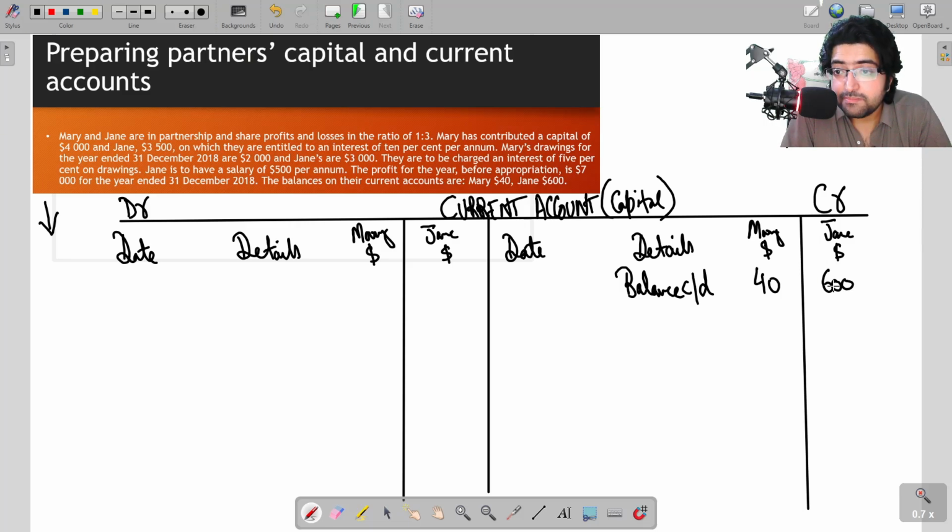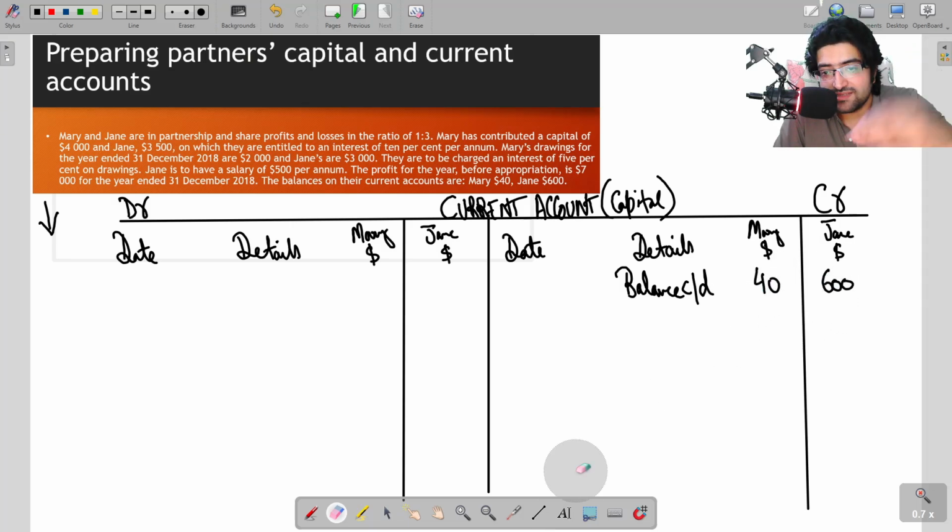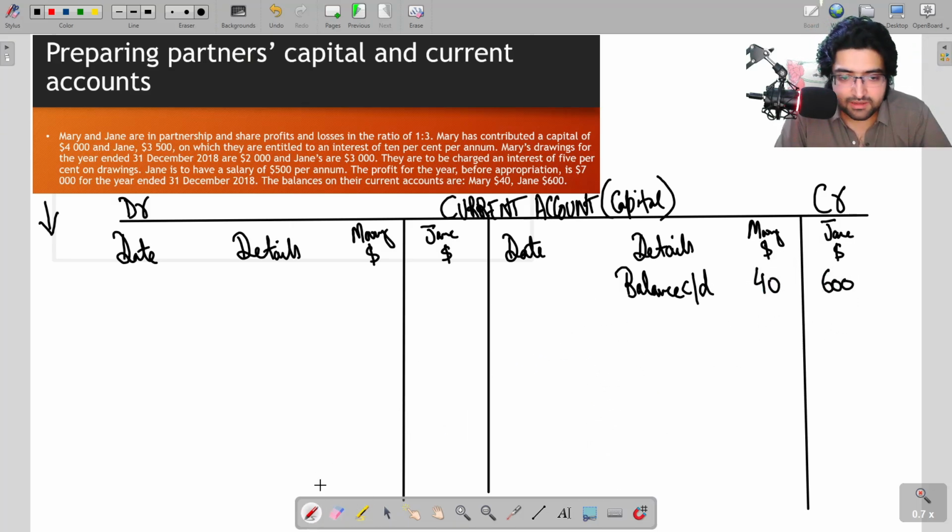This is the money that the business owes to the partners. Okay? This is what the business owes to the partners, right? You know what is capital? Capital is the money that the business owes to the partners. The partners have to take this much money from the business. Mary's balance is 40, which means Mary is supposed to get $40 from the business, and Jane's balance is 600, which means Jane is supposed to get $600 from the business. It is in their account available.